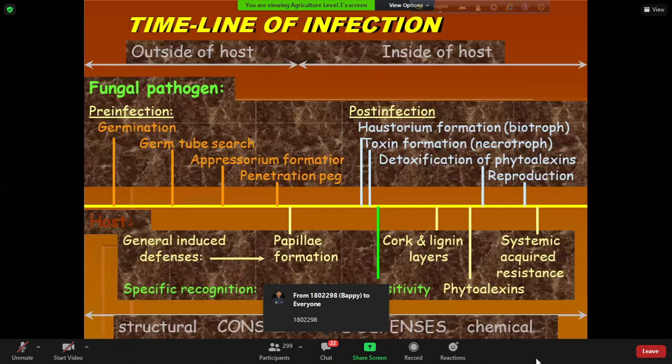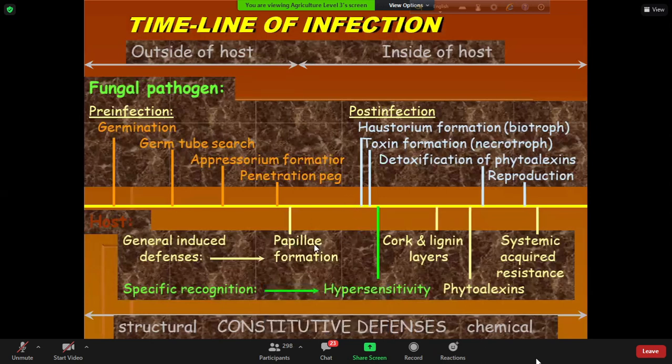So the host plant will not be silent when it gets infected with the pathogen. You understand? There will also be a response from the host side. There are a number of responses. You can see here, the host plant will produce papillae on the surface of the host plant.